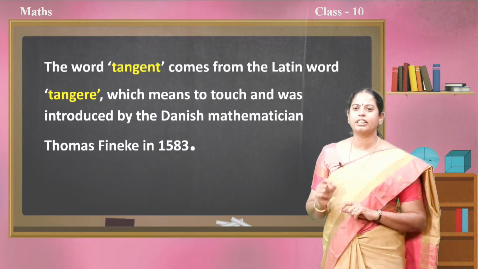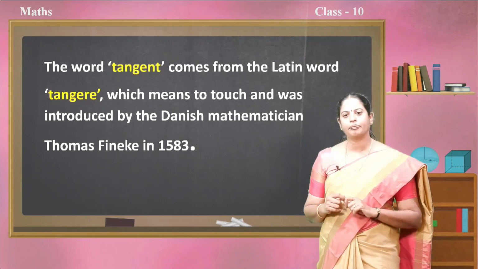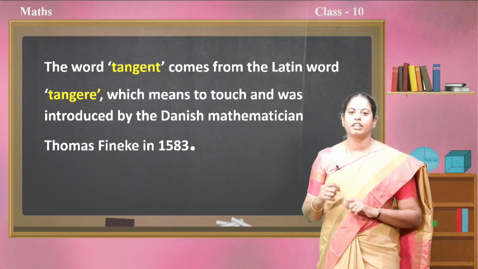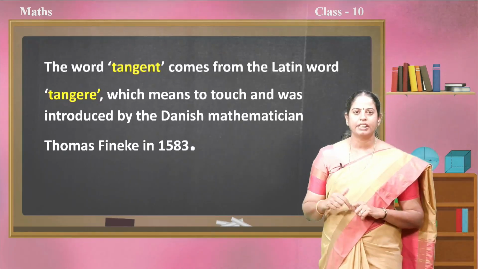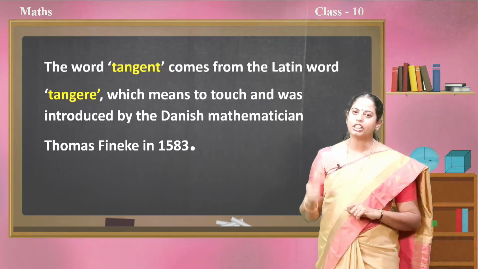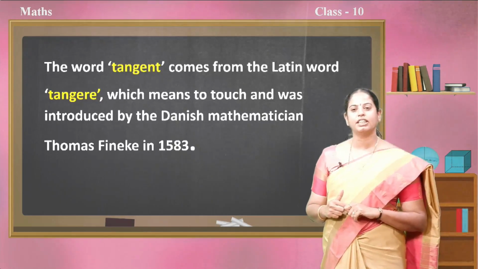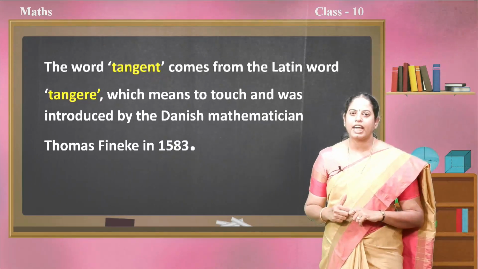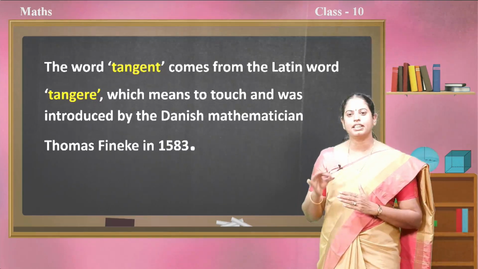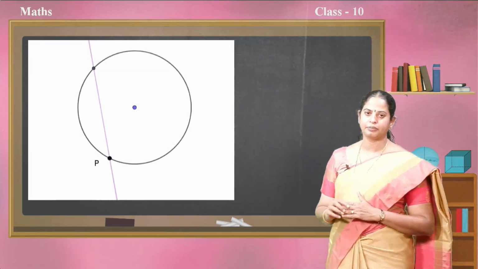Now, you are hearing a new word, tangent. Where does it come from? It is a Latin word derived from tangere, which means to touch, and was introduced by the Danish mathematician Thomas Finke in 1583. So, tangent means to touch. The line is touching the circle at only one point, hence the name tangent.